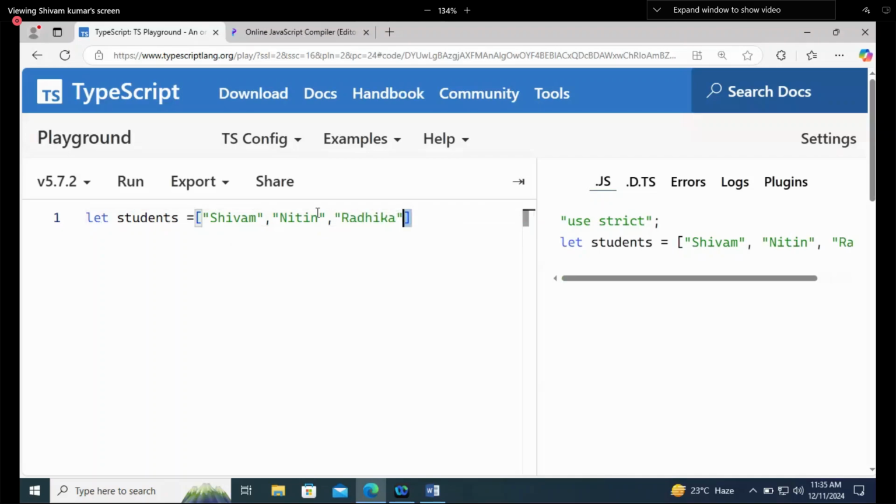Now here this array is created. Now the benefit: instead of declaring let s1, s2, s3 for the students, there are 3 students in a class, and I have declared an array for all the students so that I can effectively place them at one place only.